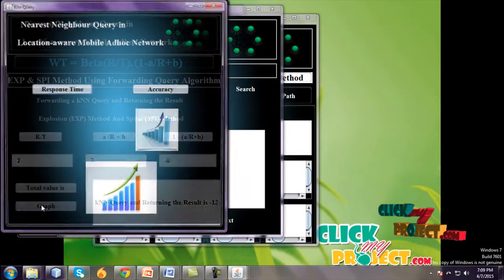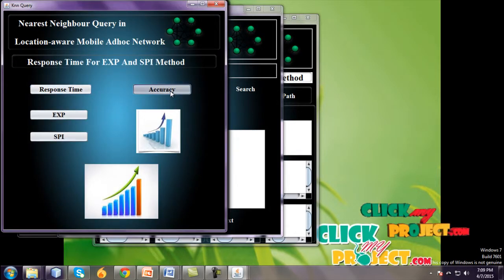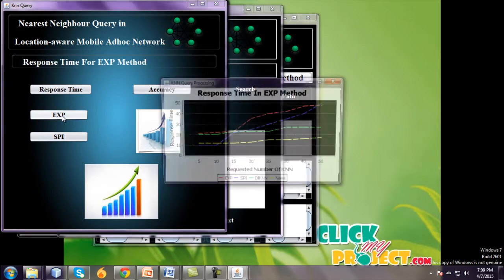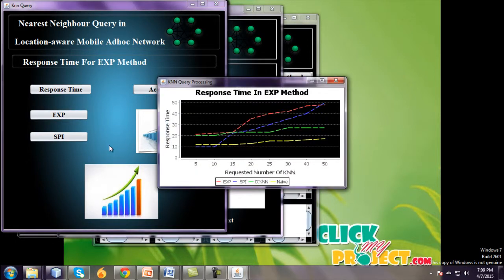And the graphs are response time and accuracy. This graph shows accuracy of query results, and the x-axis is the number of KNN results. Red color is the EXP method and SPI method, then the DIKNN method, and yellow is the naive method. Go to the EXP method: response time in the EXP method and response time in the SPI method. Thank you.